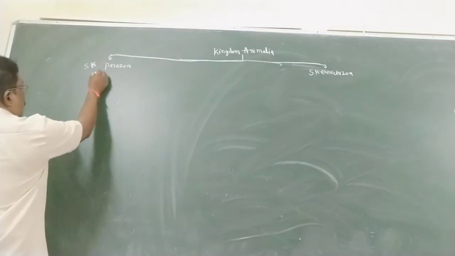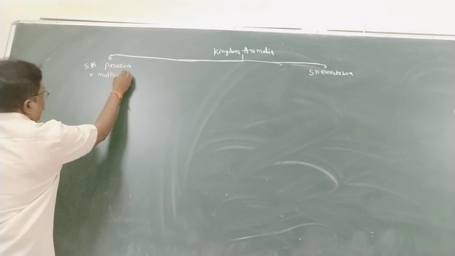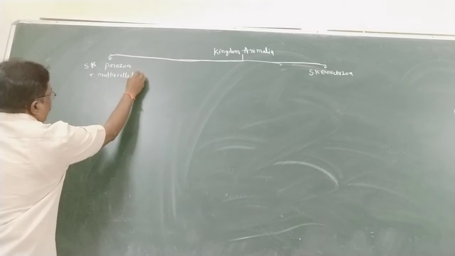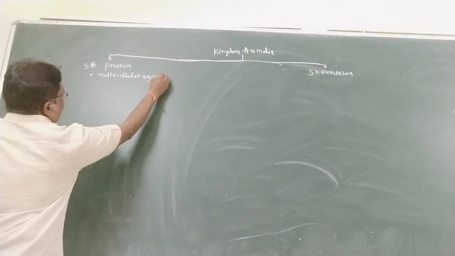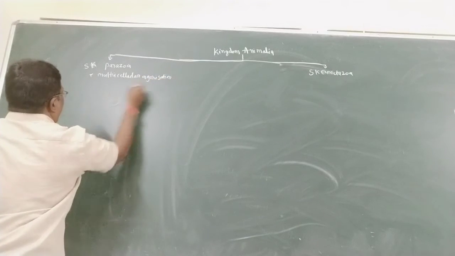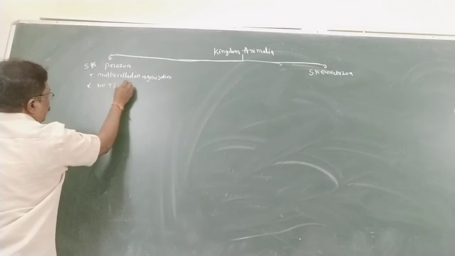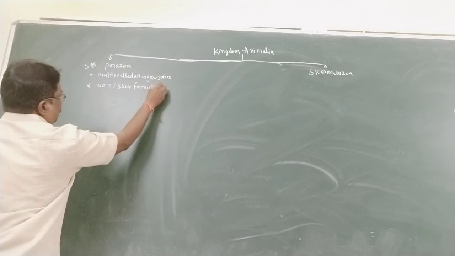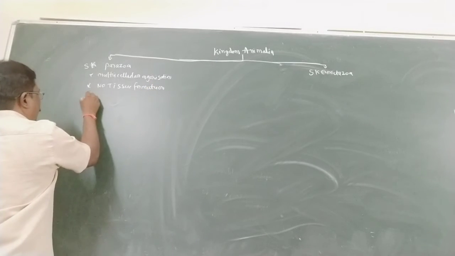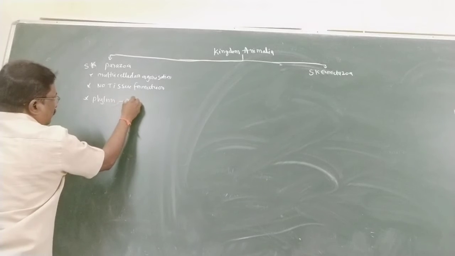First point is multicellular organization and no tissue formation. An example phylum is Porifera.